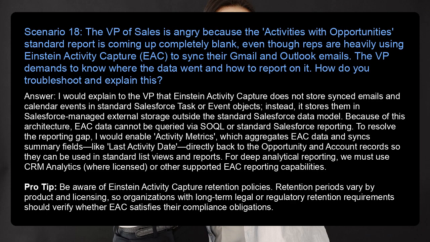Scenario 18. The VP of Sales is angry because the Activities with Opportunities standard report is coming up completely blank, even though reps are heavily using Einstein Activity Capture (EAC) to sync their Gmail and Outlook emails. The VP demands to know where the data went and how to report on it. How do you troubleshoot and explain this?